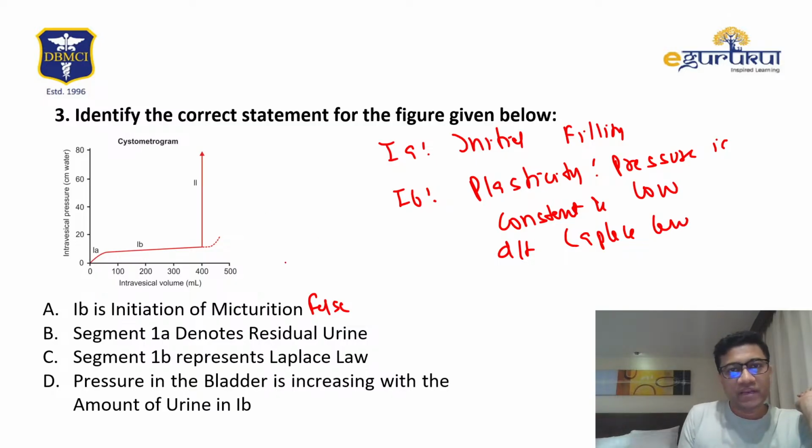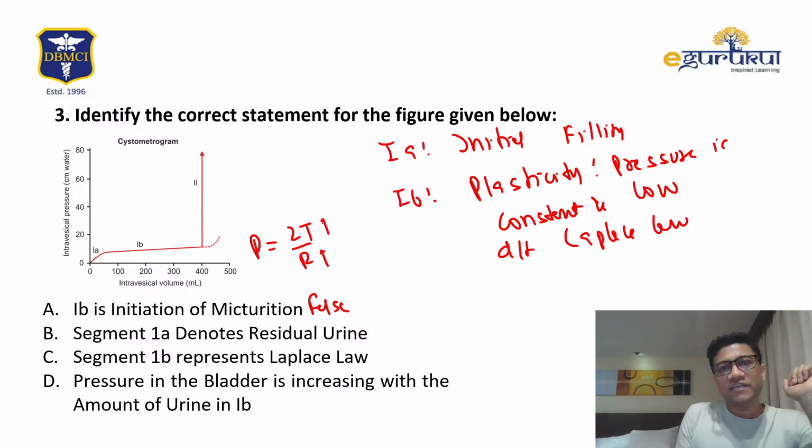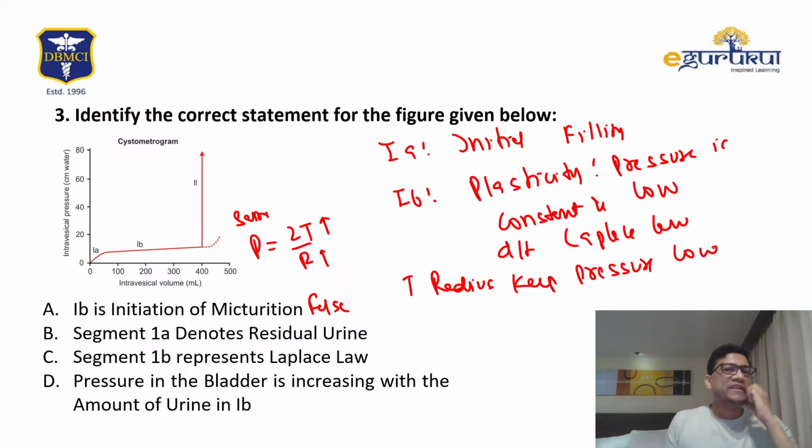What does it say? I'll write here. P is 2T by R. As the radius increases, tension increases, pressure remains the same. So increased radius keeps pressure low despite high wall tension.